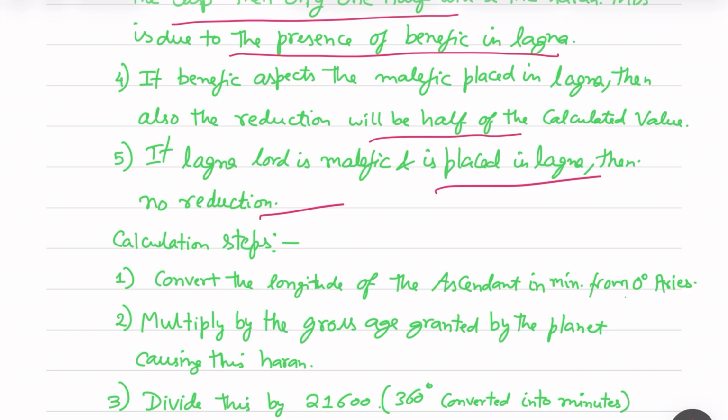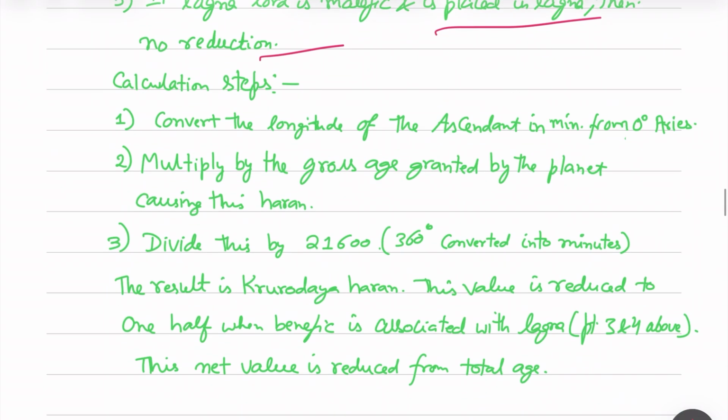Now, the step to calculate the Kruru Haran is, first we have to convert the longitude of the ascendant in minutes from 0 degree Aries, then multiply by the gross age granted by the planet causing this Haran. Then whatever value we receive, we divide it by 21600, which is 360 degrees converted into minutes. The result value is Kruru Haran. This value is reduced to one half when a benefic is associated with Lagna. So whatever value we receive, we reduce it by 2 to get the net value.